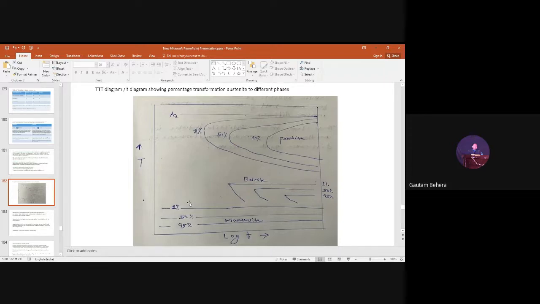So you understand, if you want 100% martensite, you do not want any kind of retained austenite, then you have to cool the steel from this temperature to below MF, right? You have to cool the steel below MF. Then only you will get 100% martensite. You do not get any retained austenite. But retained austenite will be there if you have an alloy steel and if you have a high carbon steel, basically. So can you conclude it? Can you correlate this?